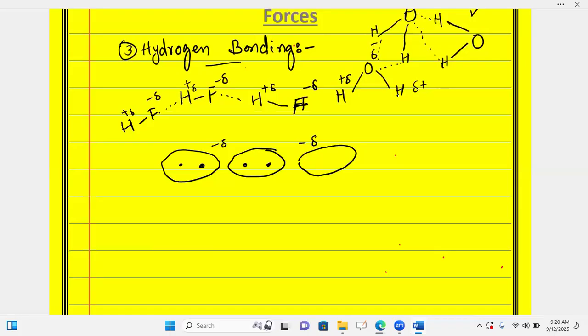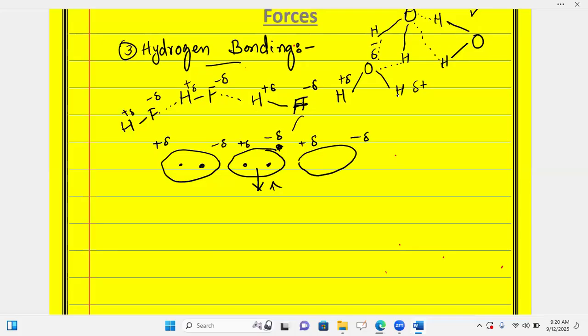Then what will happen? The polar molecules will induce a positive charge on this side. This is having positive, this is having negative, this is having positive. Then this molecule, which was originally neutral and did not have any charge, will get a force to induce dipoles, having partial negative and partial positive on its molecule.